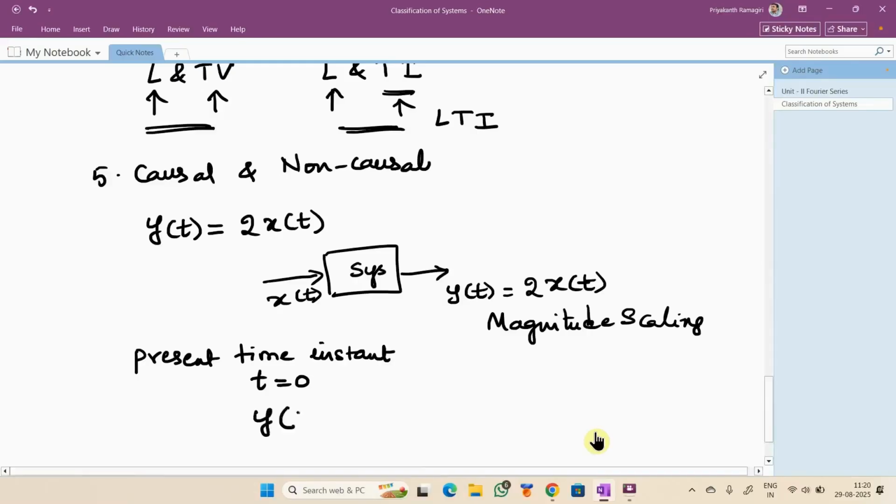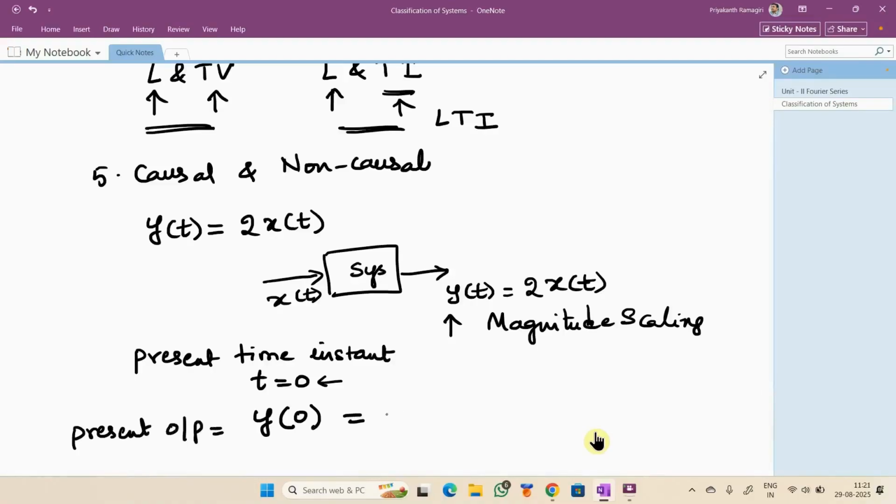Now I want to find what is y of 0. It is the present output. Am I right? If t equal to 0 is representing the present time, then I am representing the present output. That is the current output.